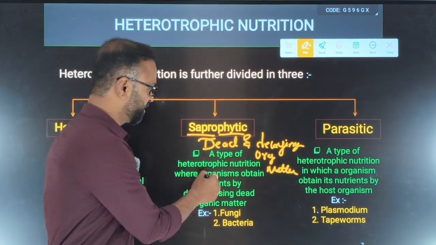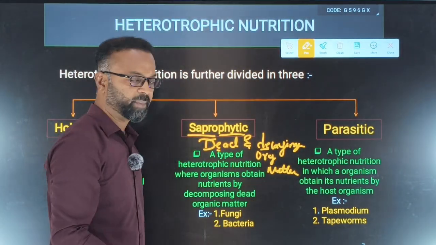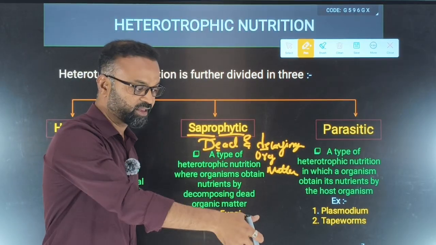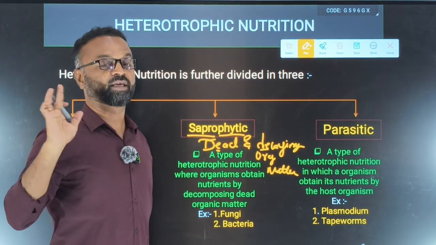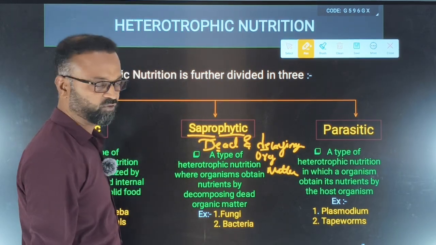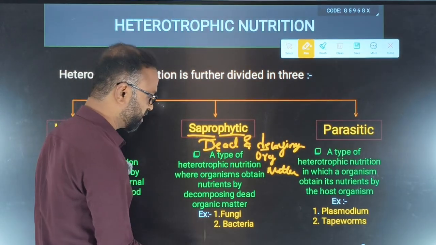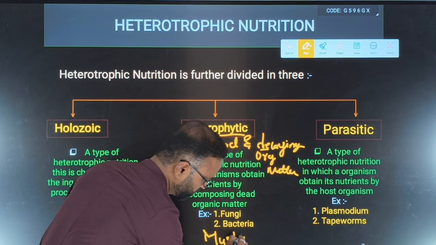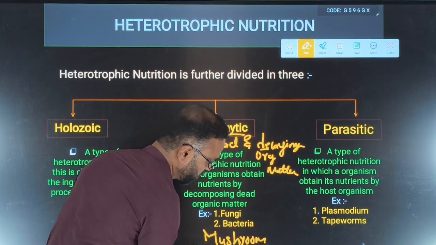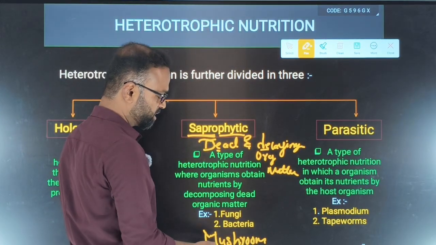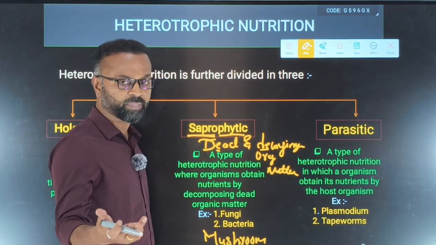That means the dead and decaying organic matter, from there only, the decomposed matter, they are taking the nutrients and they are able to survive. Such type of nutrition we call saprophytic nutrition. The best example you can remember here is the mushroom. Mushroom is a plant, but why is it kept under saprophytes? Because they don't have chlorophyll, they cannot prepare their own food.